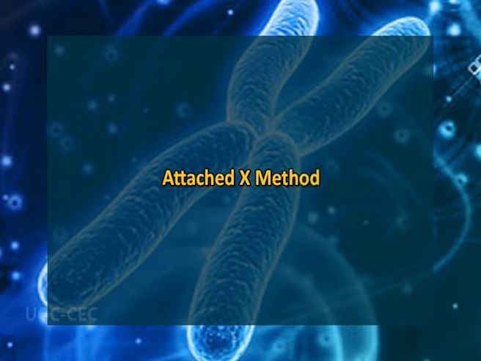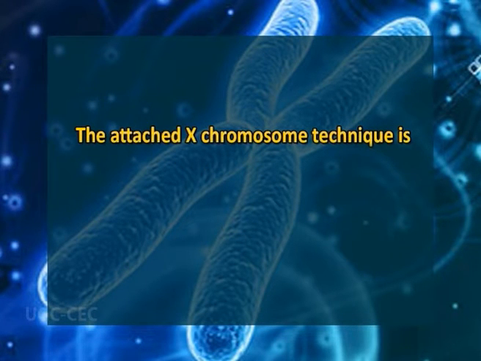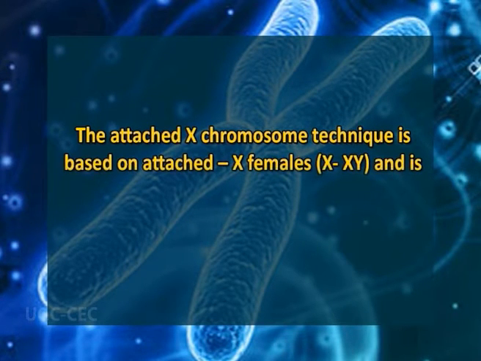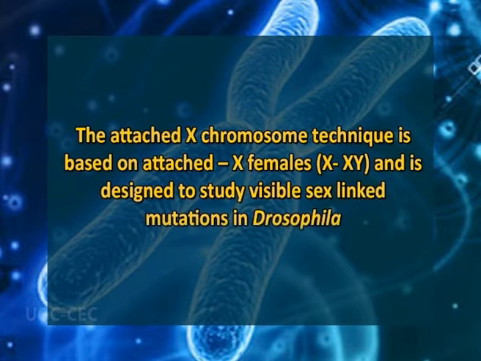The second method is the attached X method. The attached X chromosome technique is based on attached X females and is designed to study visible sex-linked mutations in Drosophila. Mutagen treated males are mated with attached X females. The XXX or superfemale and YY progeny produced from such crosses do not survive.